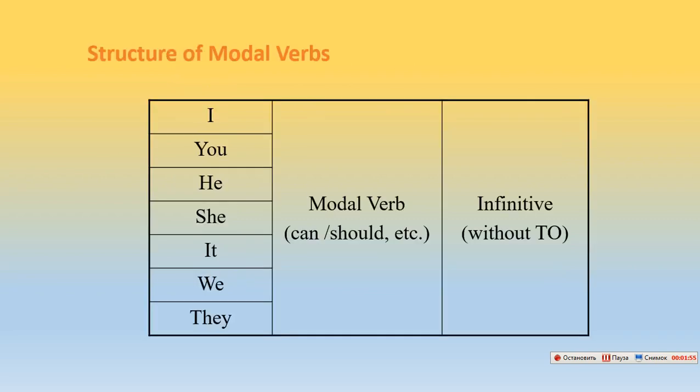The structure of modal verbs. Now, here we see pronouns such as I, you, he, she, it, we, they. Then we use a modal verb, any modal verb, and then the infinitive without to.